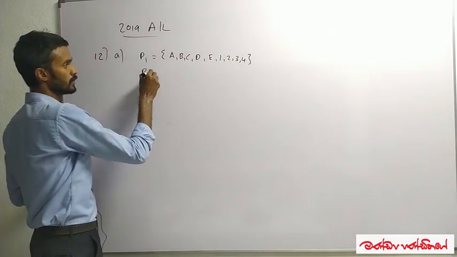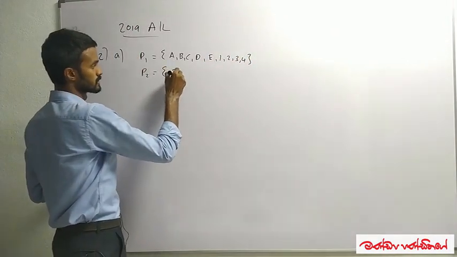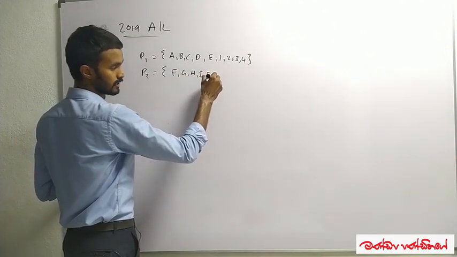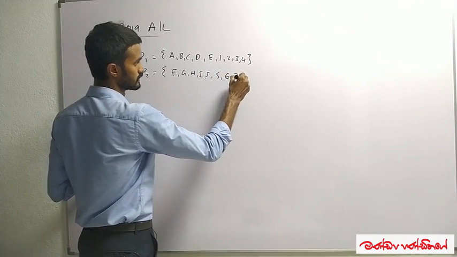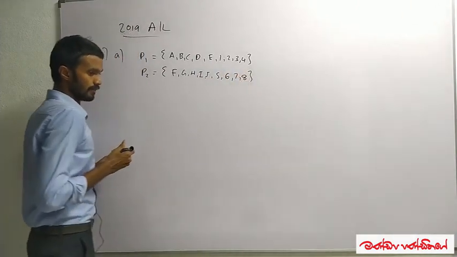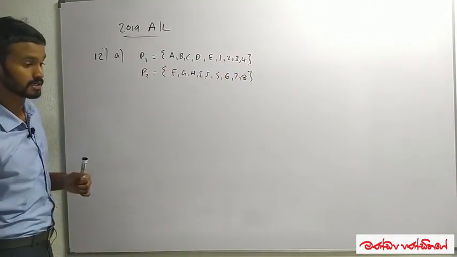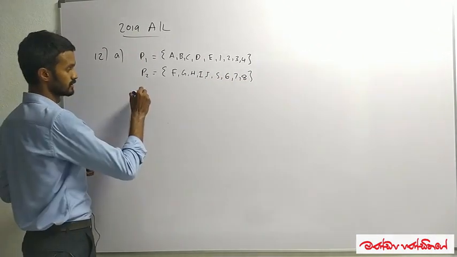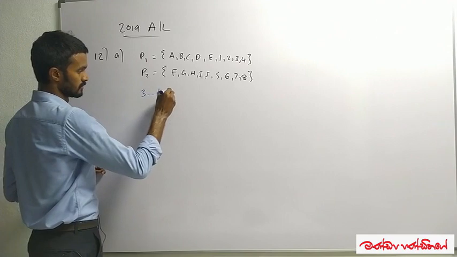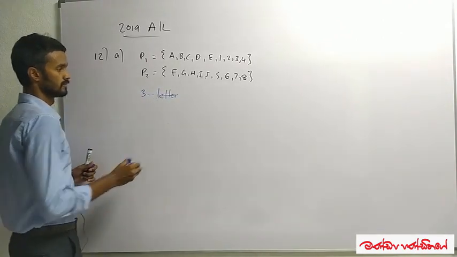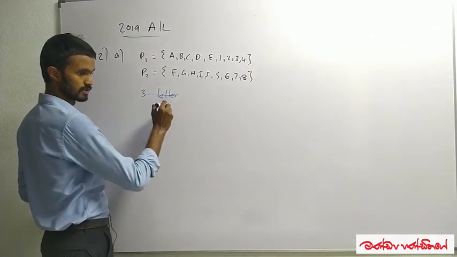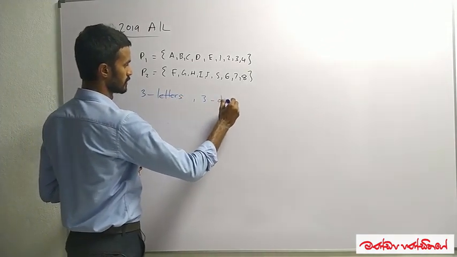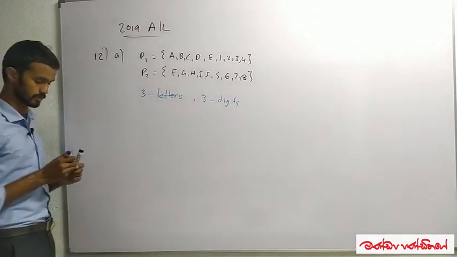And then they have given us P2, which consists of F, G, H, I, J and 5, 6, 7, 8. And we are supposed to build a password using 3 different letters and 3 different digits. Okay. Question number 1 is easy.